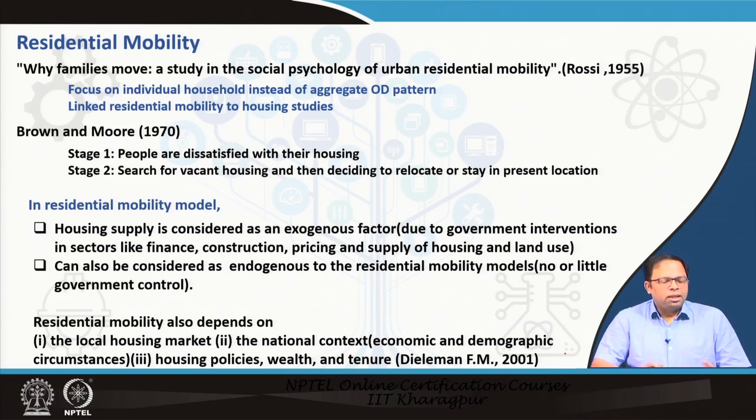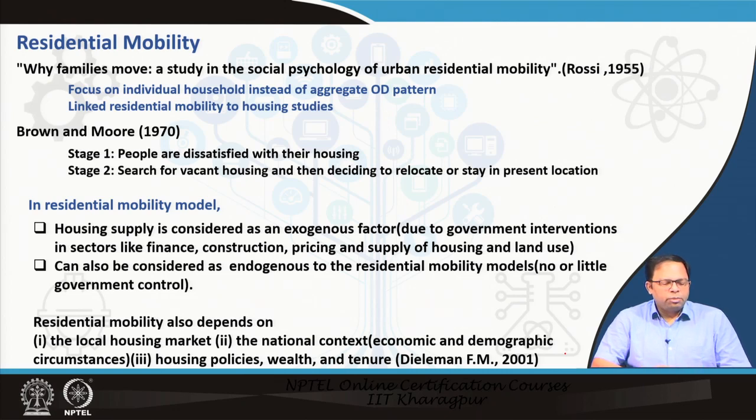In Brown and Moore's paper, two stages were proposed. People first become dissatisfied with their housing. Once they are dissatisfied, then in stage 2 they start searching for vacant housing and then decide to relocate or stay in the present location. So once they are dissatisfied, they will start a house search, and then they may say, well, I will stay back or I will relocate, based on certain other things, stress threshold plus budget and so many other things that come into play. So these are the two papers which actually started this residential location choice modeling.